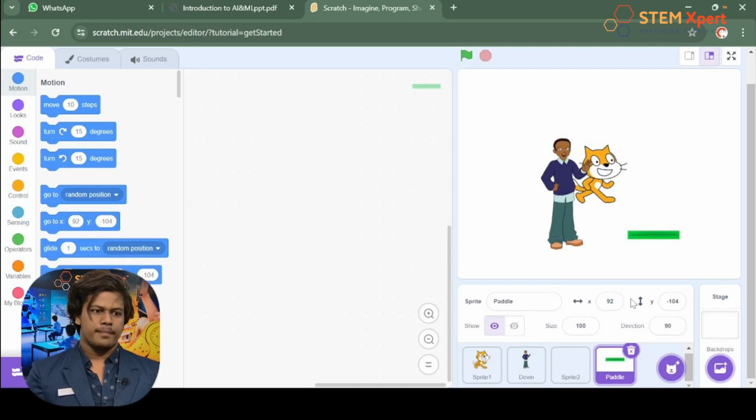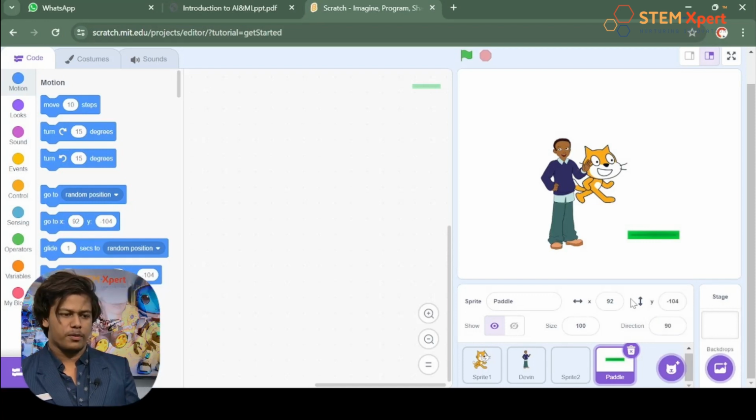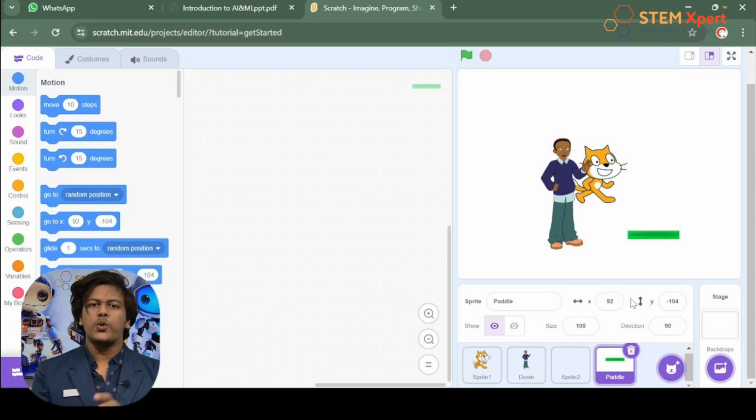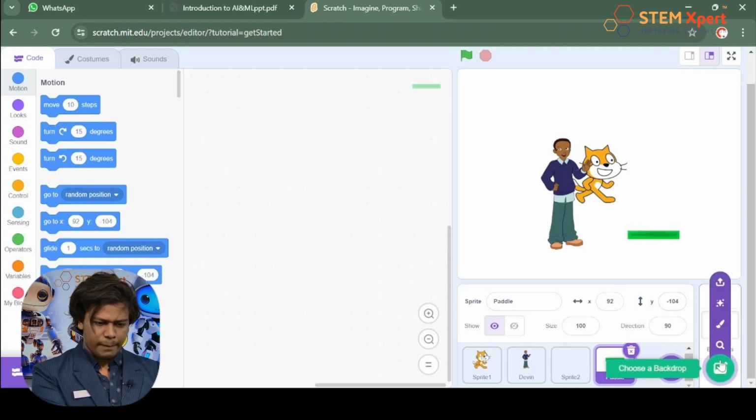Okay, that's cool. Well, now it's time to make it beautiful, which means there is an option to add a new backdrop. Backdrop means the background. Yeah, there is an option to add a backdrop, and that is what is over here. You can see a backdrop option. Just place your mouse cursor over here and you can see the choose a backdrop option.